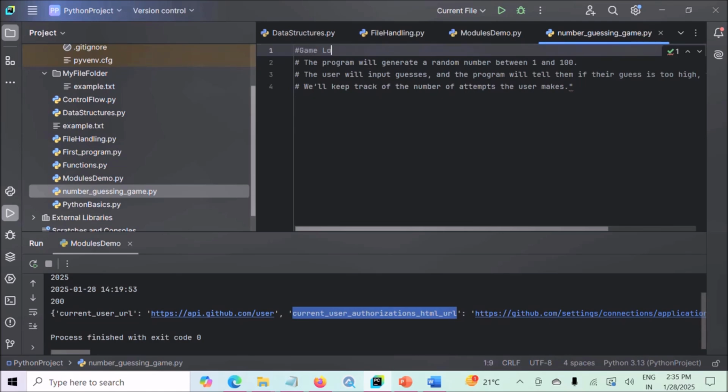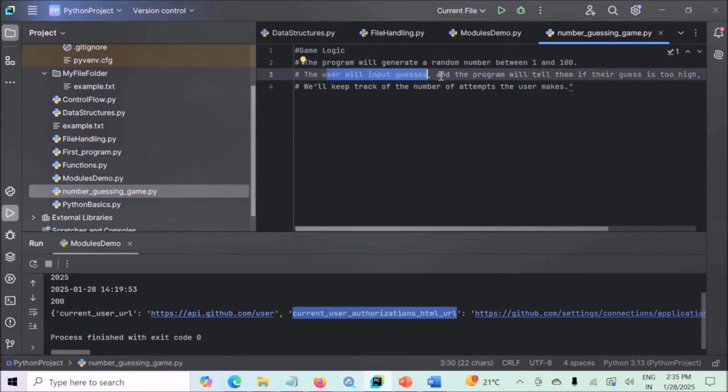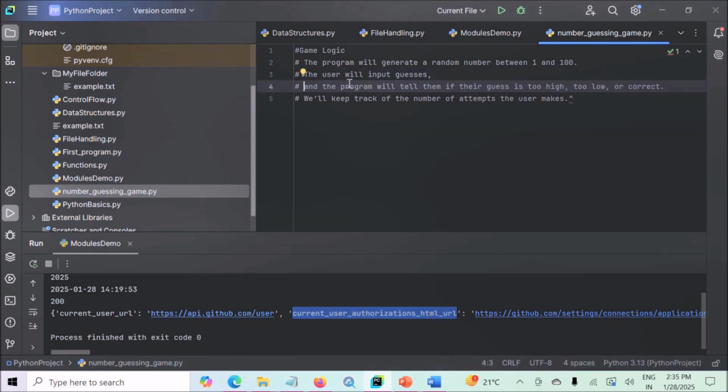First let's understand the logic of this game and then we will write the code. Game logic. In this program, the program will generate a random number between 1 and 100. The user will input guesses and the program will tell them if their guess is too high, too low or correct. We will keep track of the number of attempts the user makes.